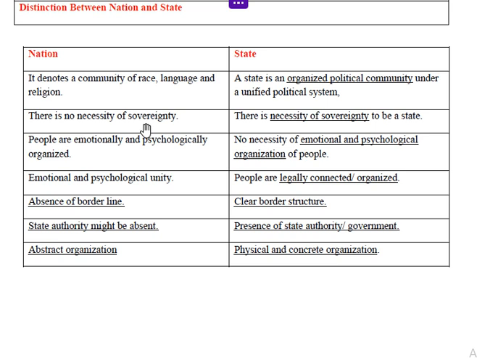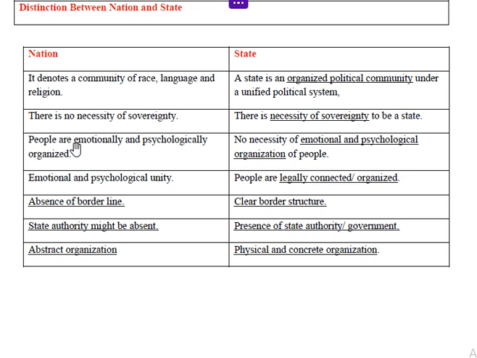That is why sovereignty is not required to be a nation. In order to be a nation, there is no necessity of sovereignty. Nation exists in the absence of sovereignty also. But for a state, there is necessity of sovereignty. When there is the death of sovereignty, the state dies. That is why sovereignty provides oxygen to the state. So sovereignty is necessary to be a state, and it is also a mandatory element declared by the Montevideo Convention. It is one of the elements of a state, but that is not required for the nation.